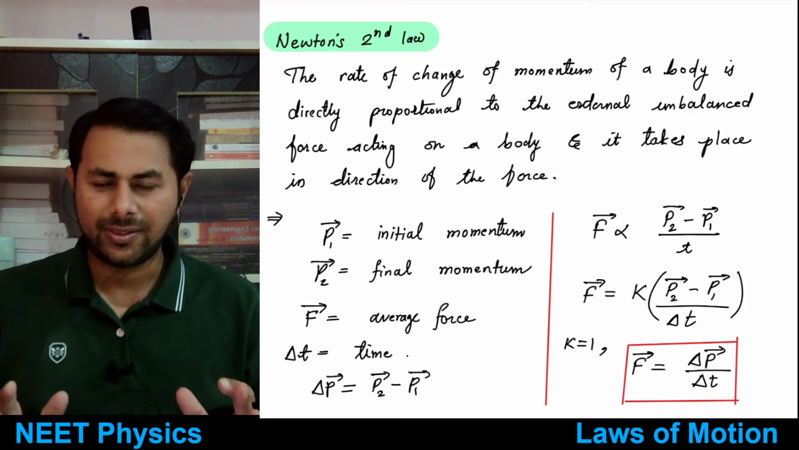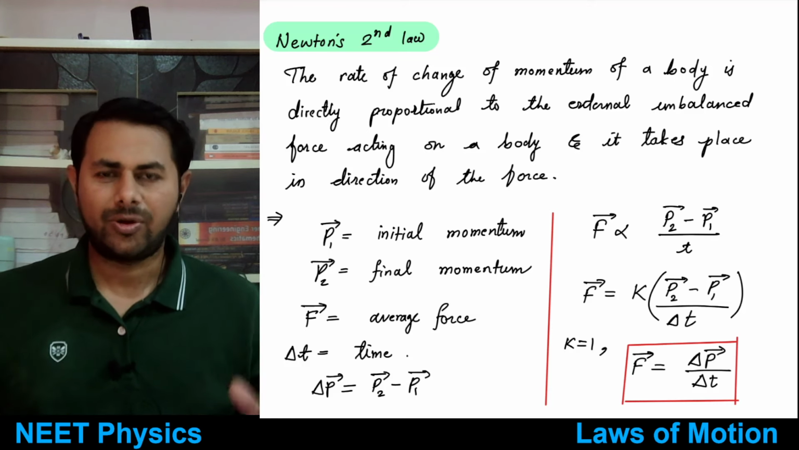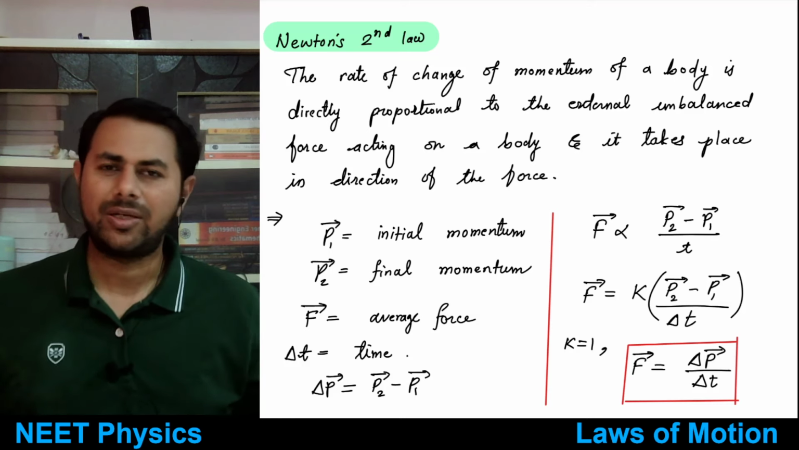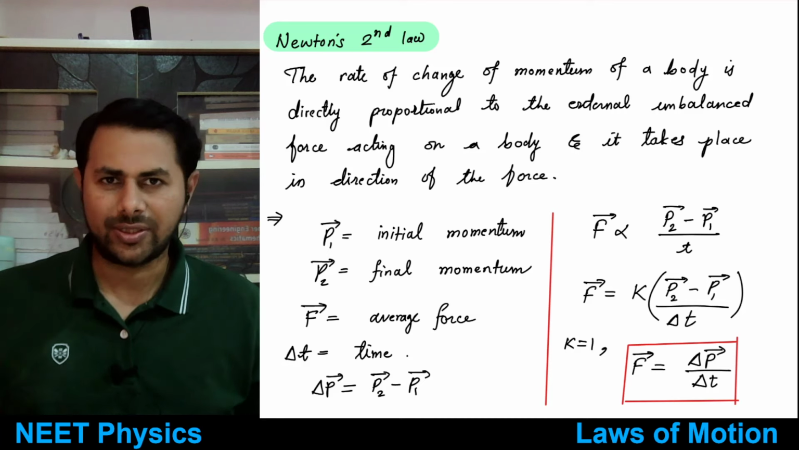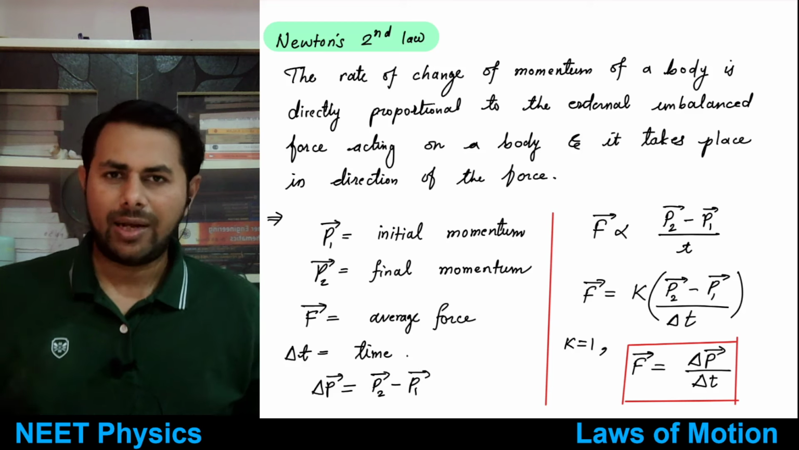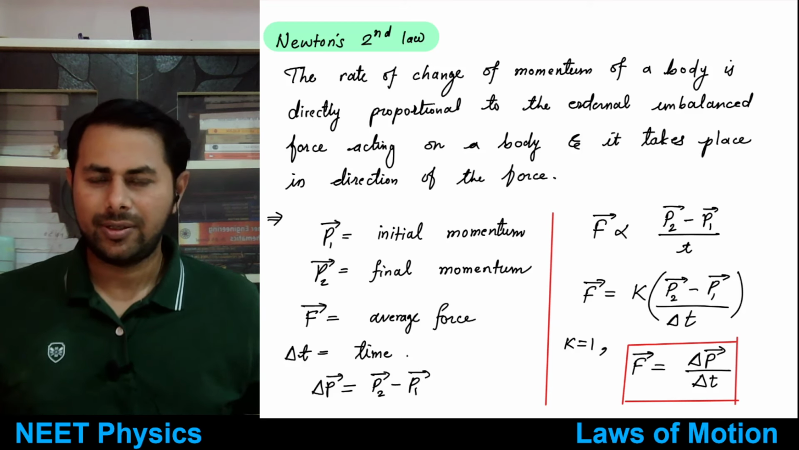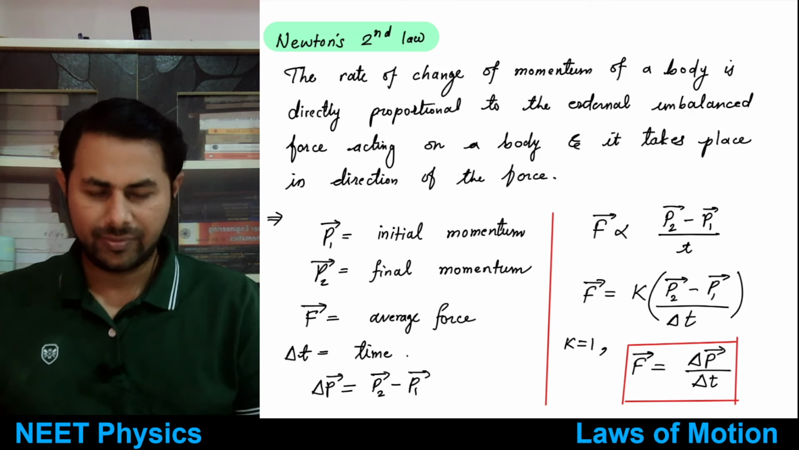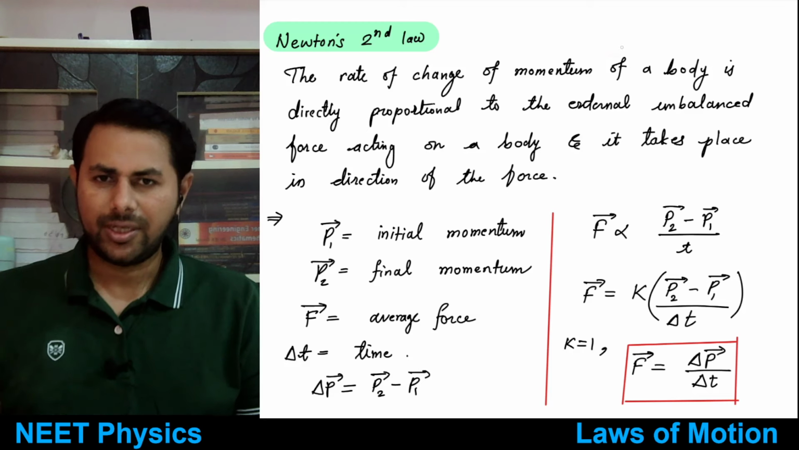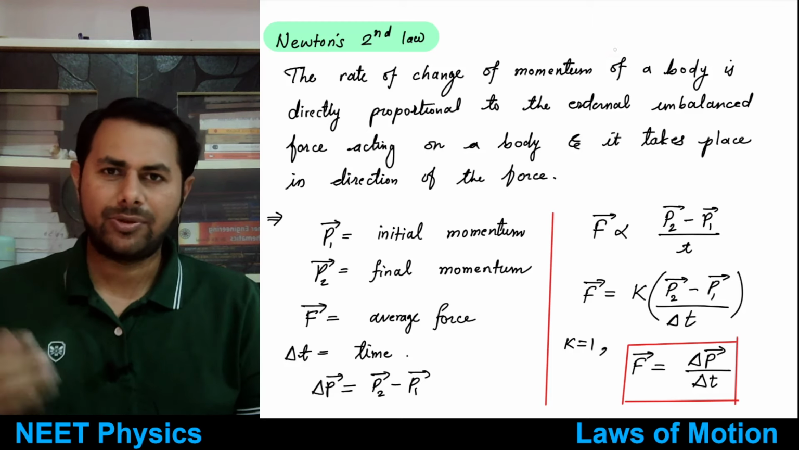If a body is at rest, it remains at rest. If a body is moving uniformly, it will keep on moving with uniform velocity, right? That is the first law. So now what will happen if you apply a force? The velocity will change, right? Newton's first law says velocity remains constant if net force is 0.